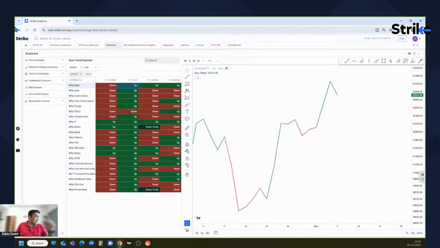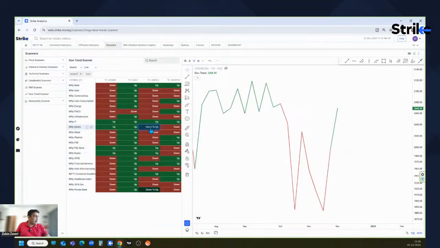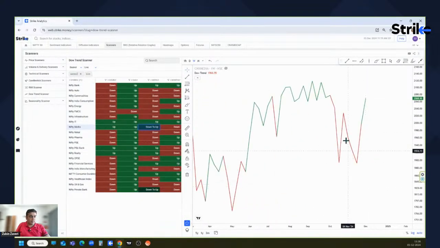All right. And along with that, what does the Dow say? Let me share that first. On the Dow, on the sector indices, we can see media is giving a signal where the Dow is changing on the weekly chart from down to up. So on the media, the trend was down. It was down over here, and when this media index crossed above this high, the trend changed from down to up.